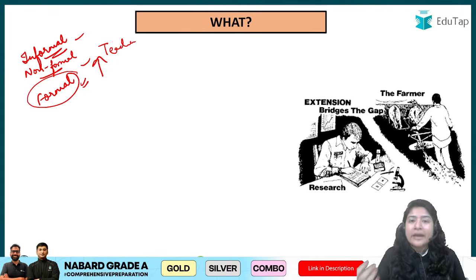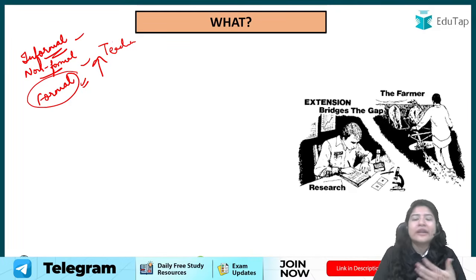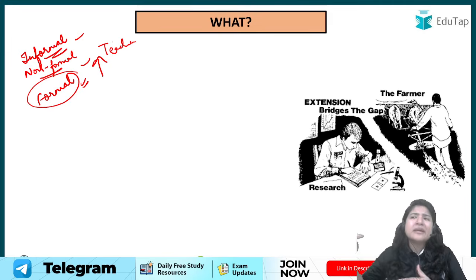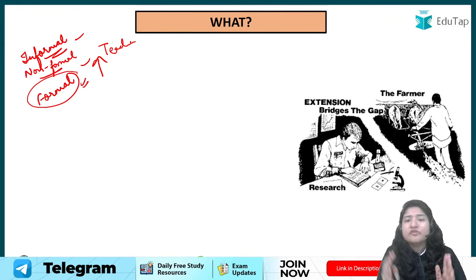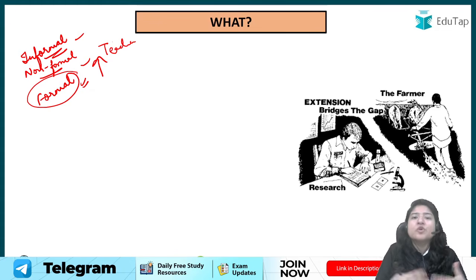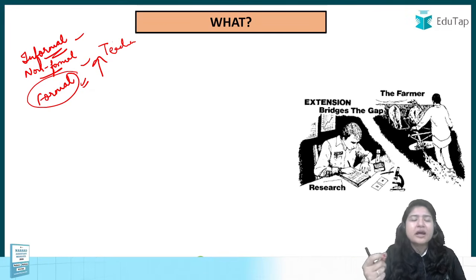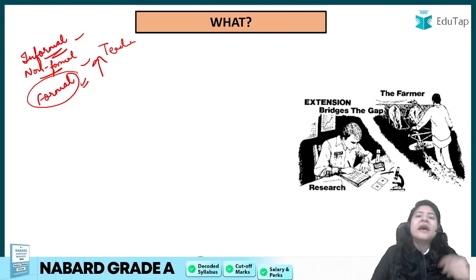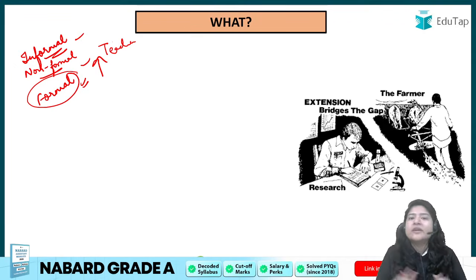Now these are not the regular sort of knowledge that we are talking about. Hygiene can be informal in an educated family, but if you talk about a village or a place where nobody is educated, even having proper hygiene and sanitation is not very common in the surroundings.